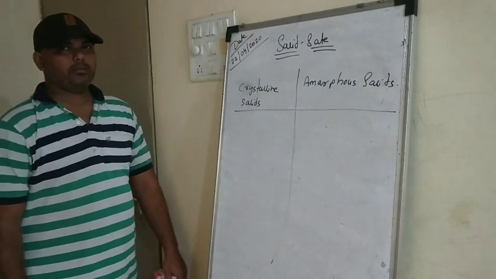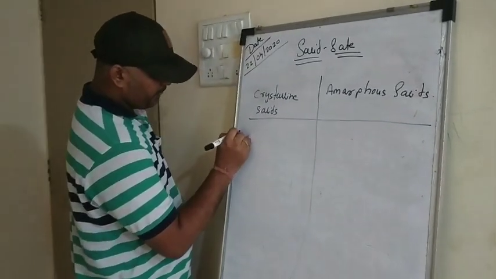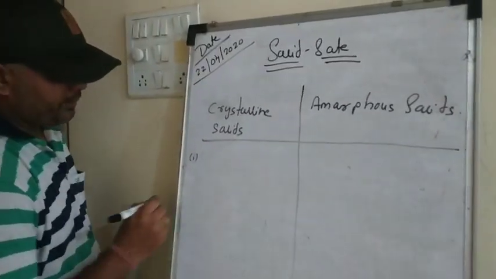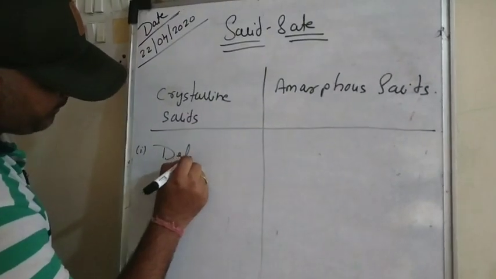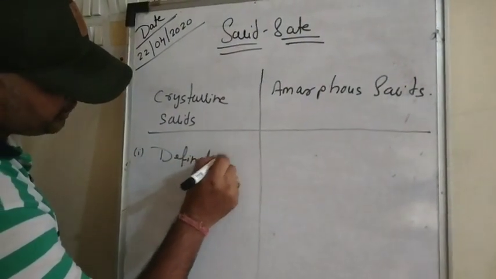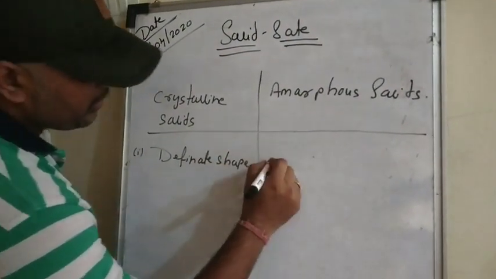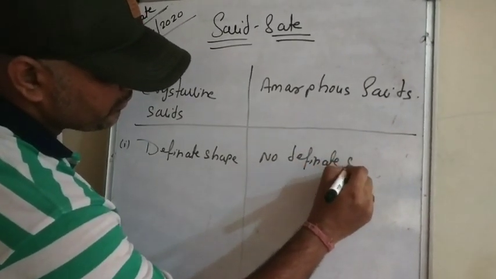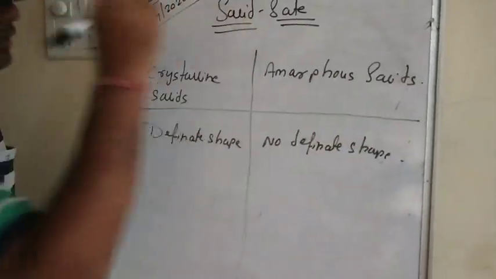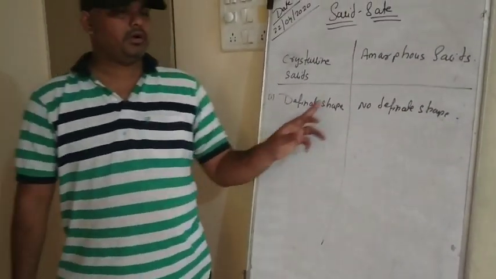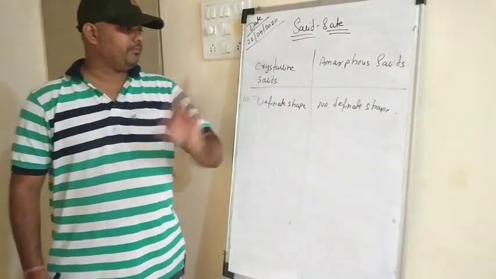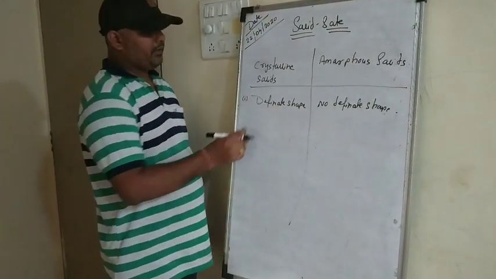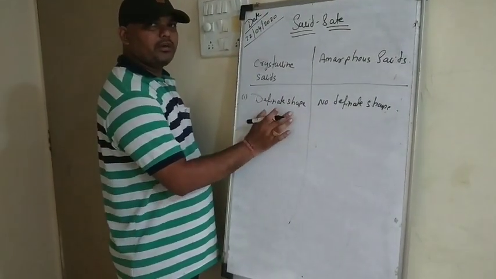Okay, now point number 1 will be definite shape, no definite shape, right? So they have a definite shape, and they have no definite shape. Here, definite shape means what? They are existing in a particular pattern.